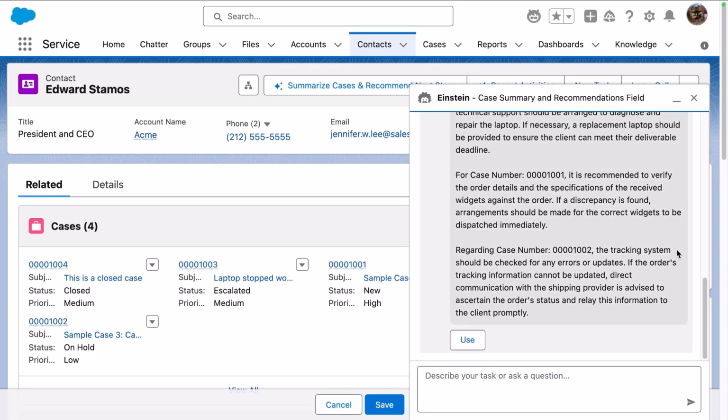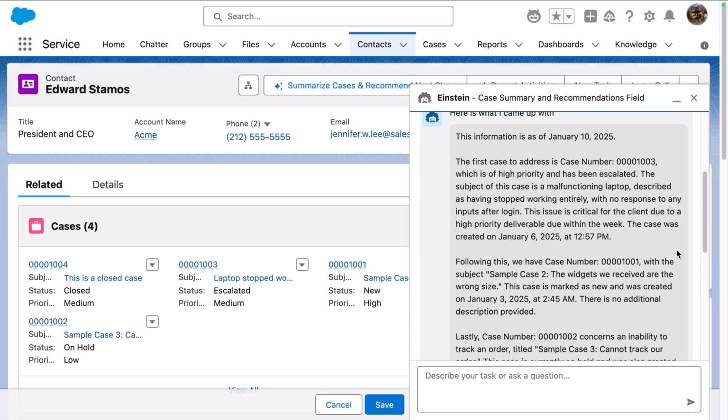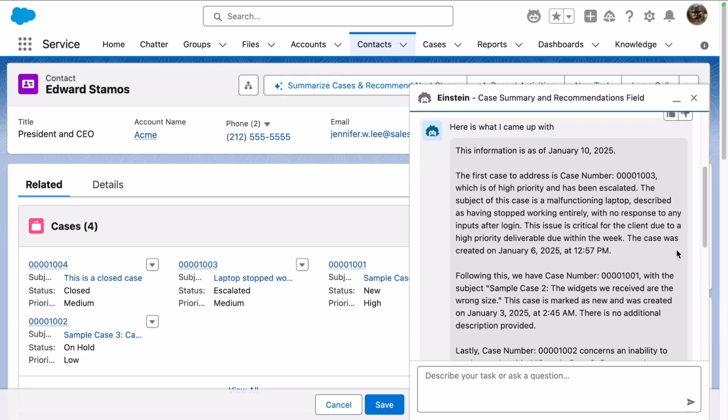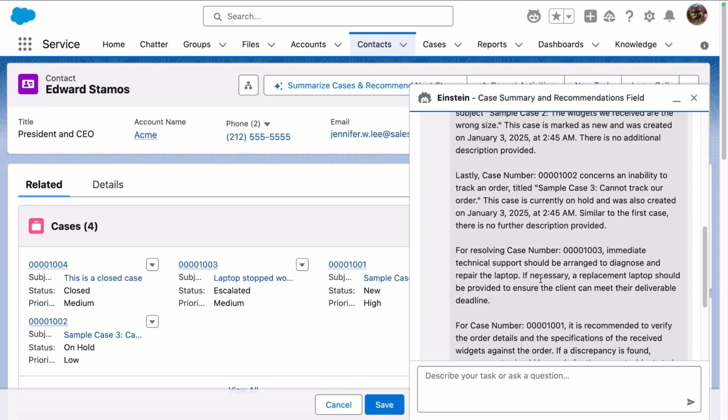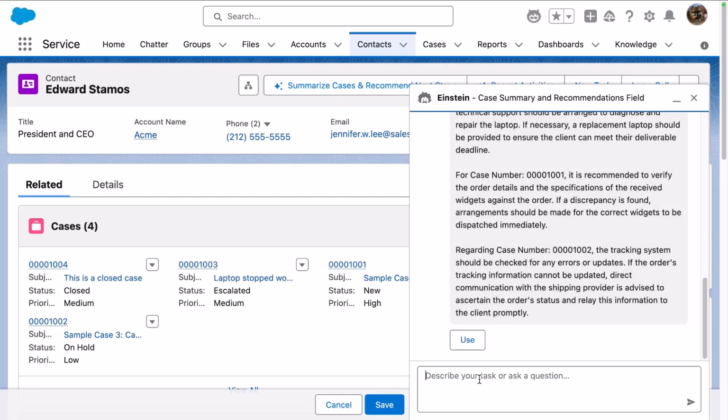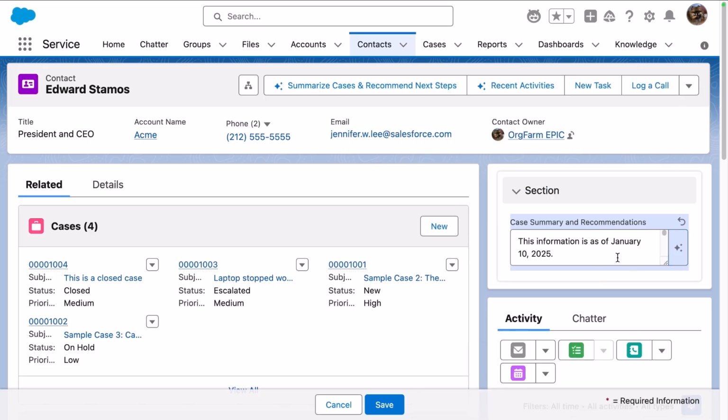And what it'll do is it'll come back with the case summary and recommendations, just like you saw in the first demo. The addition here is that I added an additional prompt to show the information as of a date stamp. So once you review the response, you can make additional changes. You can ask it to shorten or lengthen. And once you make the changes and you're good with it, you click on Use. That's added it to the field. And now you see that the field has been updated and you can save it.